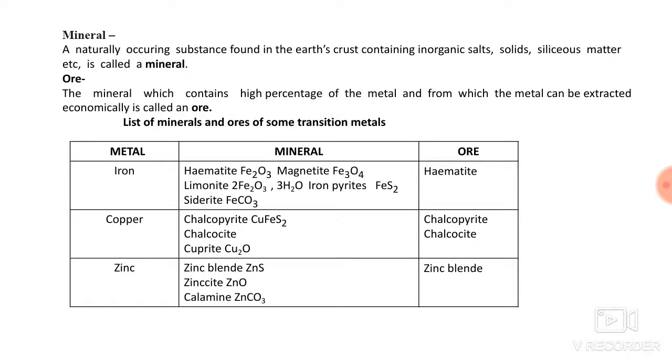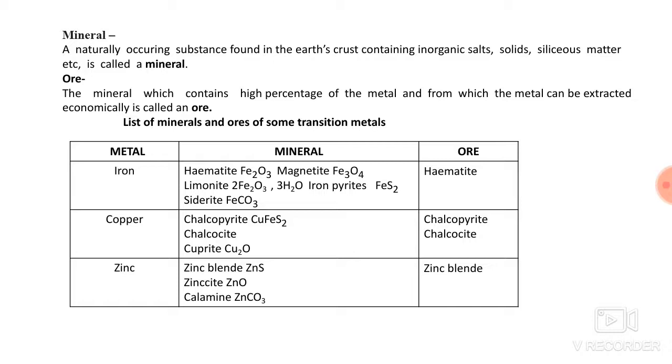Hello students, today we are going to study the extraction of cast iron from hematite ore. Before that, we will clear some concepts. See here, most of the metals have a tendency to react with moisture, oxygen, sulfur, halogen, and therefore they occur in the crust of the earth in the form of their oxides, sulfides, halides, silicates, carbonates, nitrates as well as phosphates.